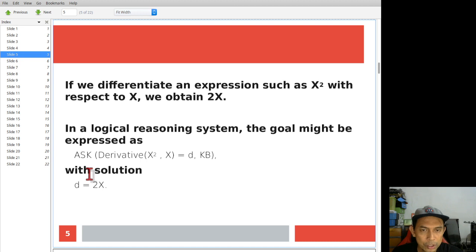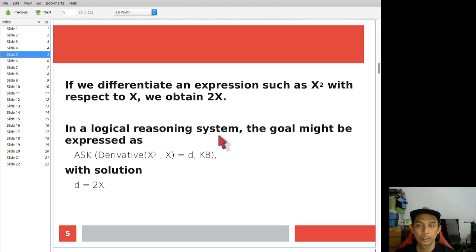Of course the solution for this system will return d equal to 2x. So this is one example of a reasoning system.